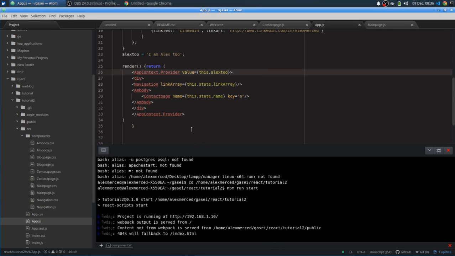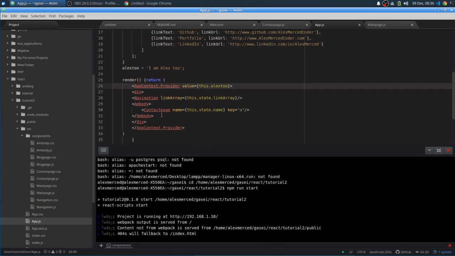So basically we did that with contact page. Let's take a look. Here, in contact page. Notice here, see how I wrapped AM body and then I put contact page in the middle? Whenever you wrap a component and put a component inside another component, it's basically the equivalent of passing down that component as a child, or as a prop, to that component.